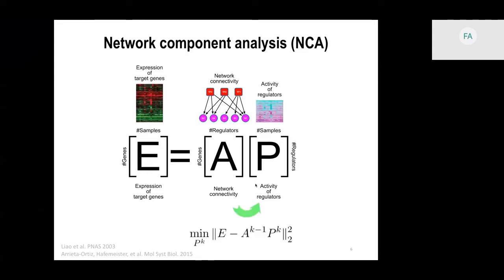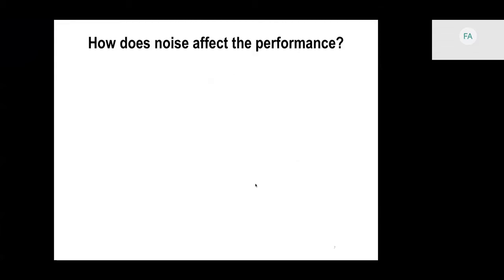The way that it works is that it fixes the regression coefficients, estimates the TF activities, then fixes the TF activities, estimates the regression coefficients, and repeats until convergence. NCA starts with the input network, and the question that we were interested in was, what will happen if the input network is noisy? To answer that, we started a simulation.